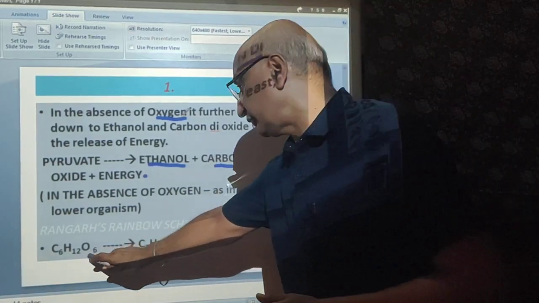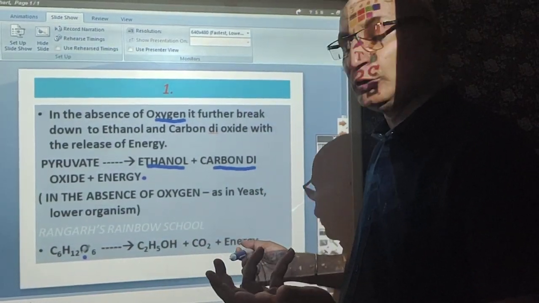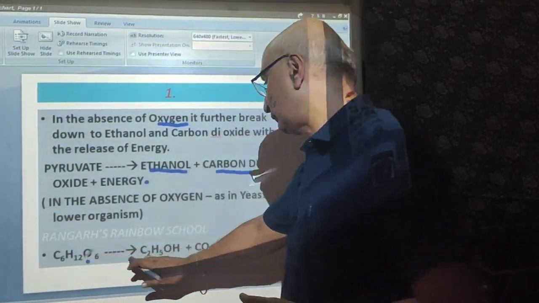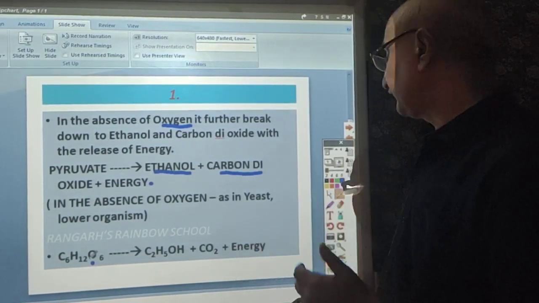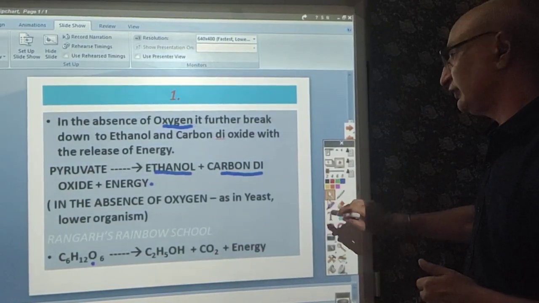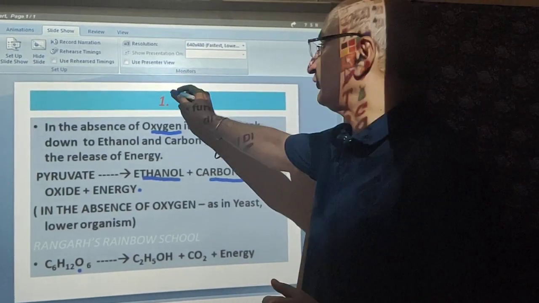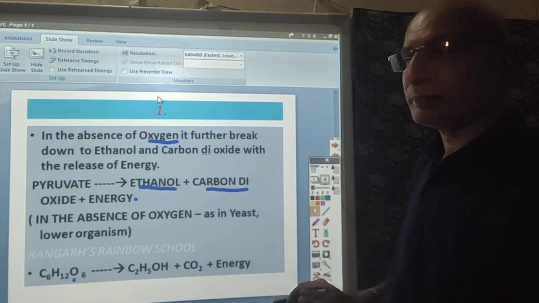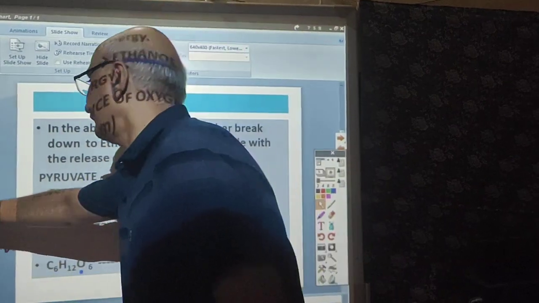This is the glucose. So how can we define this anaerobic respiration? Simply as the breakdown of the glucose molecule into ethyl alcohol and carbon dioxide. The first step, as I mentioned, is the formation of the pyruvate molecule, and the first consequence of this pyruvate molecule is that under anaerobic conditions it may form ethanol and carbon dioxide.